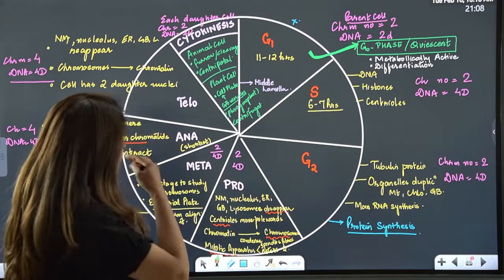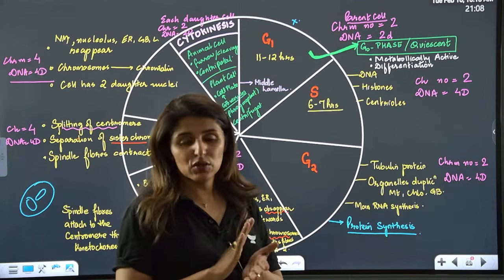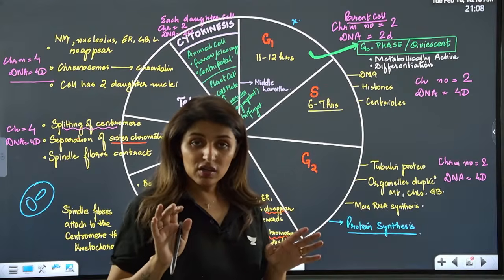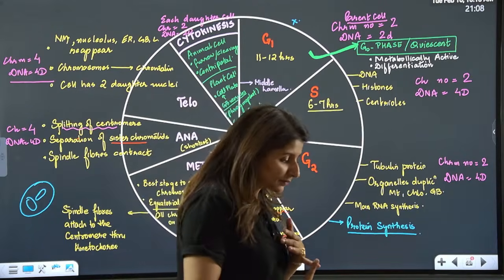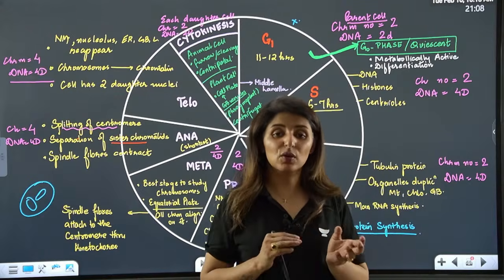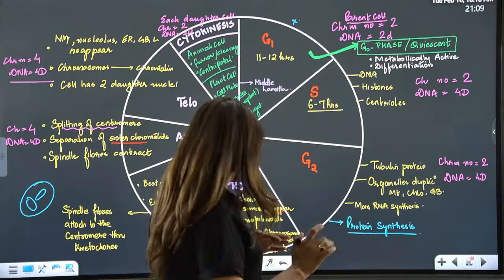First of all, we know every cell cycle, be it mitosis or meiosis, is divided into two phases: number one, interphase, the preparatory phase or the resting phase, and the second one is the mitotic phase, right?